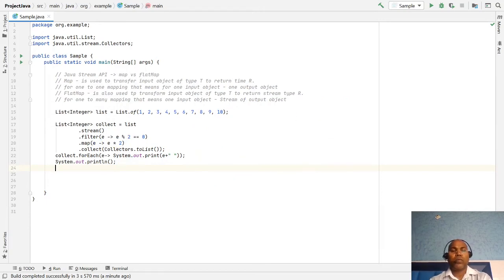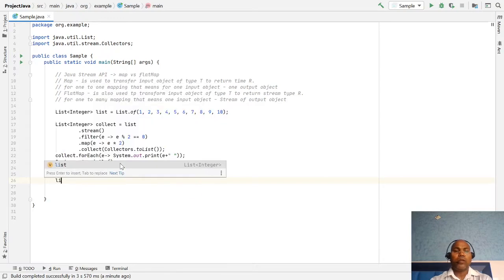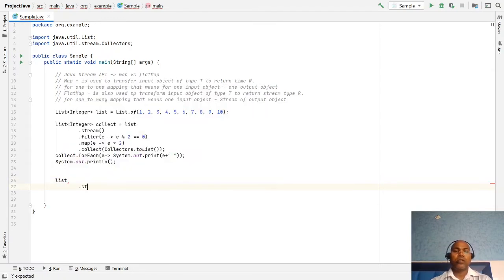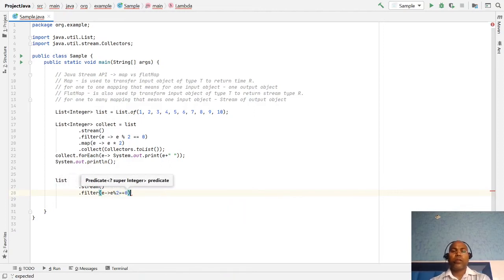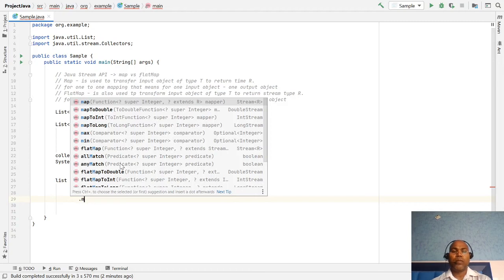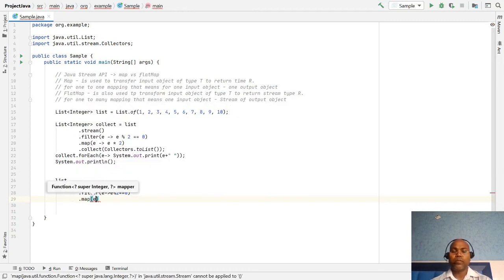Then look what happened. We have a source data, then stream, then filter. Let's say the same even number filter. Then we apply map. Now for one input object, I want to make a list.